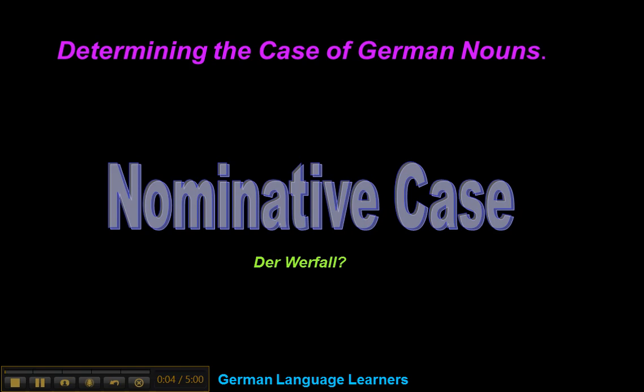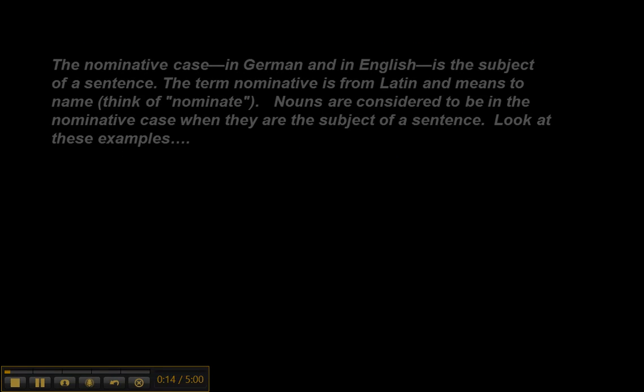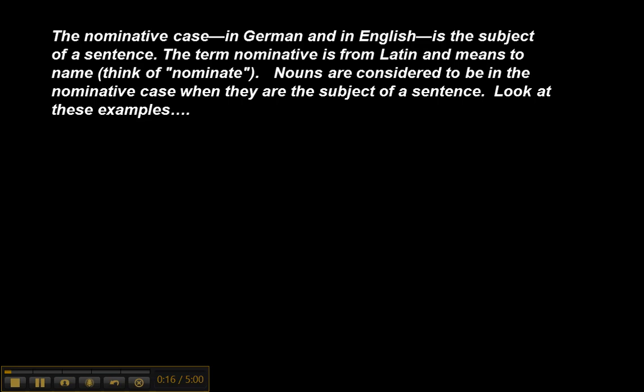Some of you have been asking about a review of the nominative and the accusative cases, so in answer to those requests, I am making this video. So first of all, the nominative case, in German and in English, is the subject of a sentence. The term nominative is from Latin, and it means to name, think of, to nominate. Nouns are considered to be in the nominative case when they are the subject of a sentence.